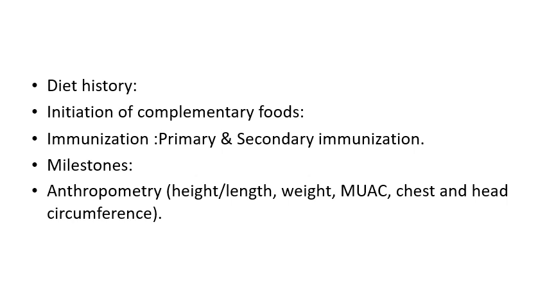In the general examination, you should mention the anthropometric examination: the height or length of the baby, the weight, and most importantly, the mid upper arm circumference. If you do not have a Shakir's tape, you can use a normal tape for measuring the mid upper arm circumference. This is a very good indicator of the nutritional condition of the child. Also measure the chest and the head circumference of the child.